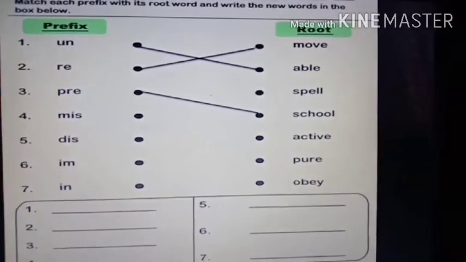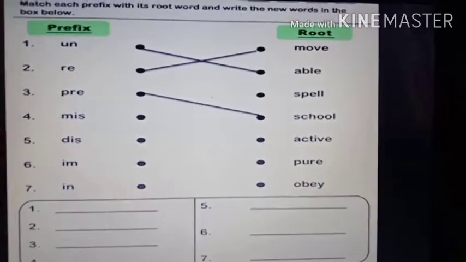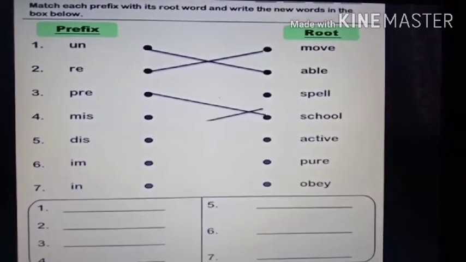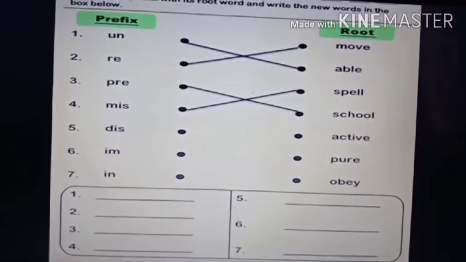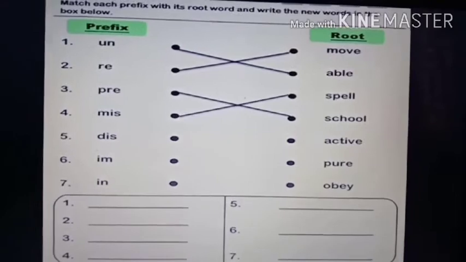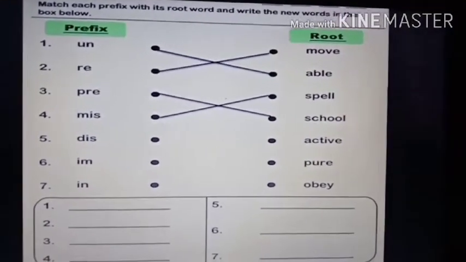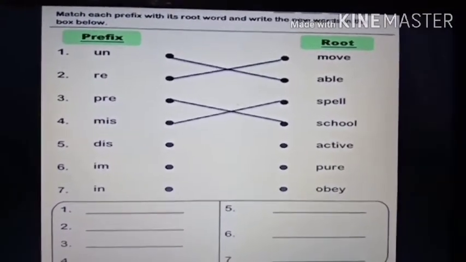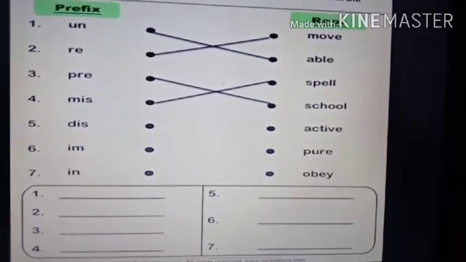Now MIS, this is also very simple. I have already shown you in my previous slide. This also all of you must be knowing. Where will you add it? You know? Yes, you will add it before spell. Misspell. So the word is spell and you have added mis before it. So it has become misspell. Spell means when you say any spelling correctly, it is called spell. But when you say the spelling wrong, it is called misspell. So they both are opposites, right?